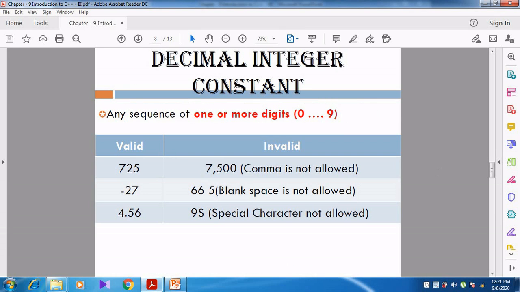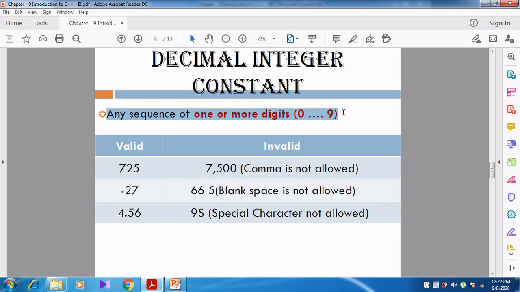First, the decimal integer constant. What is meant by a decimal integer constant? What is meant by a decimal number? A number which contains 0 to 9. So here also the same. Any sequence of 1 or more digits, that is 0 to 9, then those numbers are called decimal integer constants. Whenever you give a number that contains digits in between 0 to 9, those numbers are called decimal integer constants.